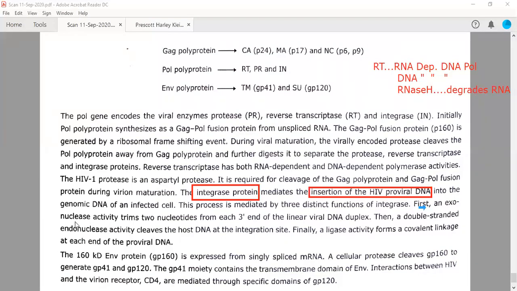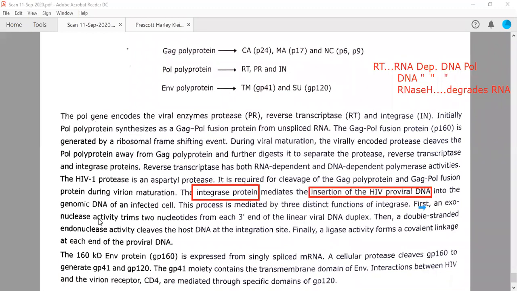Exonuclease is an enzyme which will degrade the polynucleotide, but at the ends. It has exonuclease activity, trimming the two nucleotides from each 3' end of the linear viral double-stranded DNA duplex.